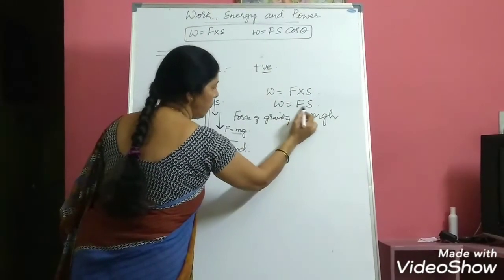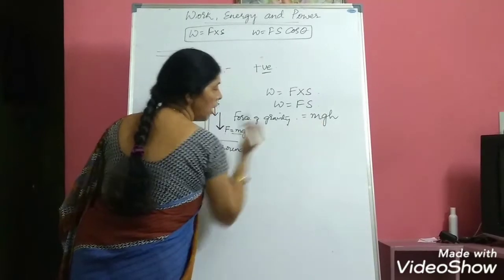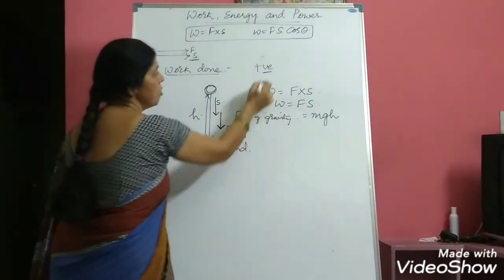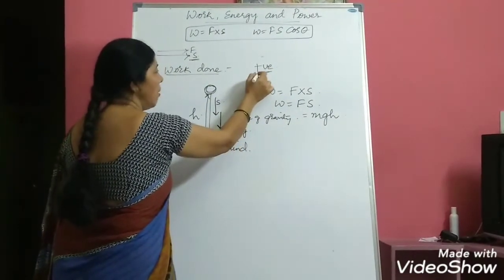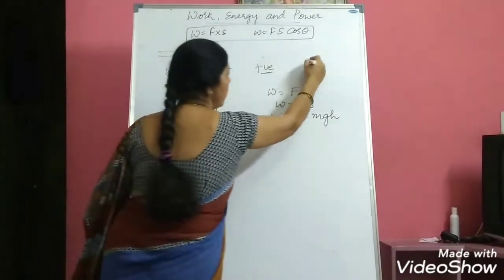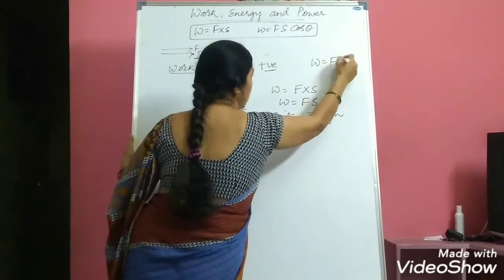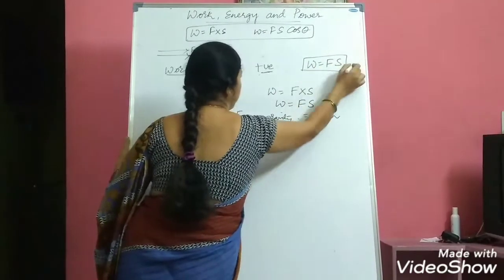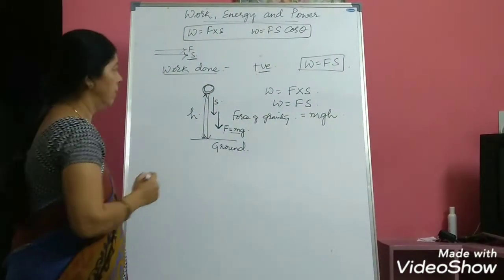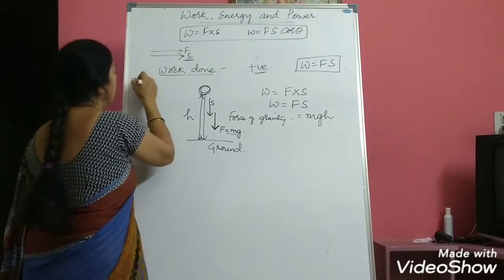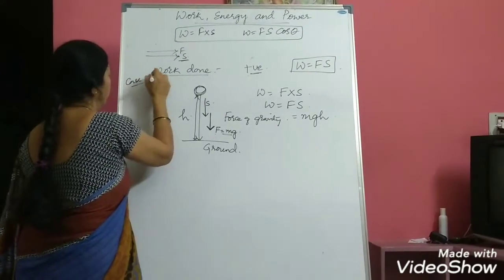So W is equal to F into S, W is equal to mgh. In such cases, work done is positive. So whenever work done is positive, what formula do we use? W is equal to F into S. This is case 1 for work done, where work done is positive.